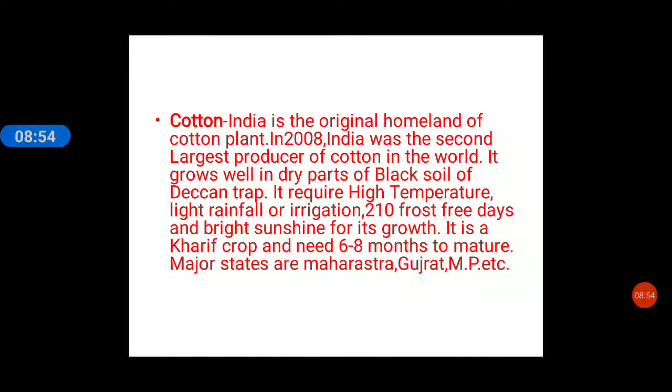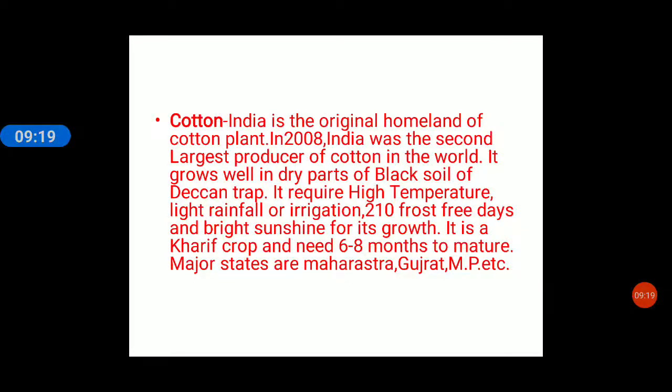So, India was the second largest producer of cotton in the world in 2008, and cotton grows well in the dry parts of black soil of the Deccan Plateau. It requires high temperature, light rainfall or irrigation, 210 frost-free days and bright sunshine for its growth.